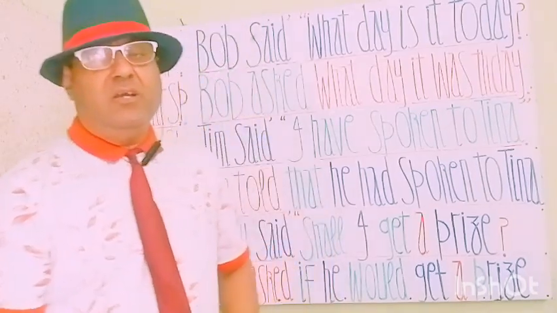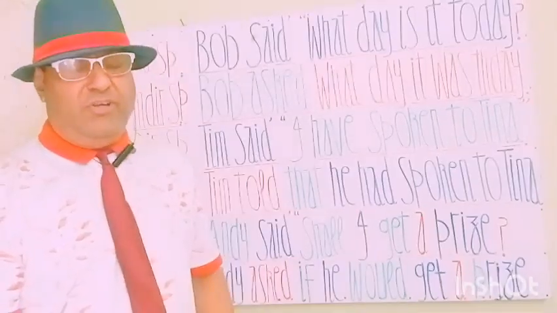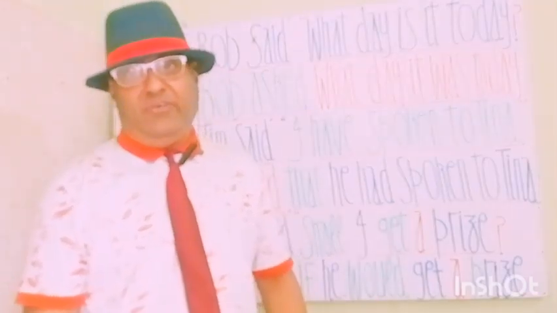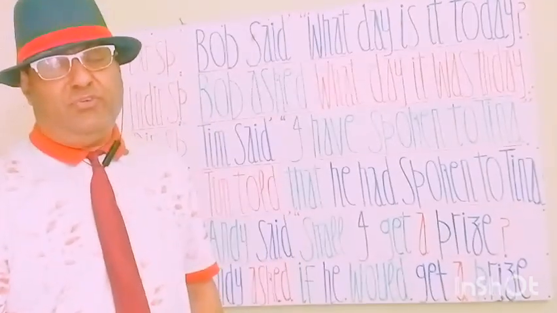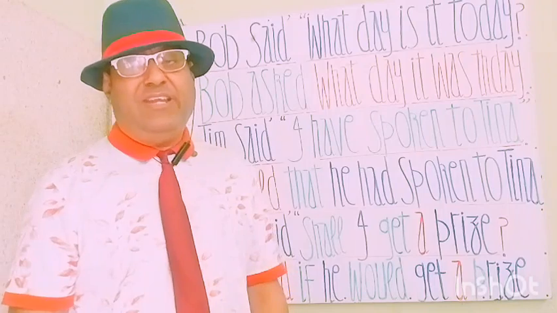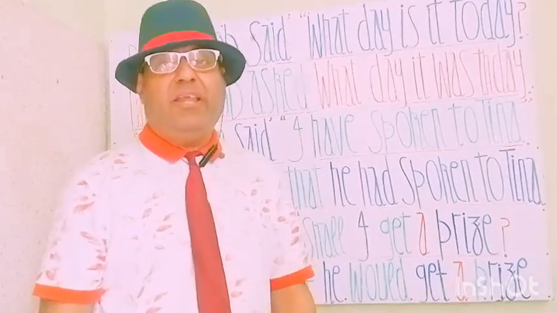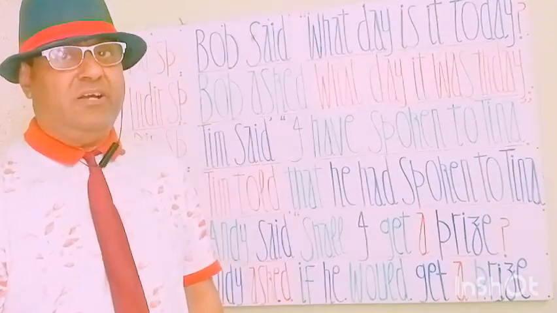First part is Tim said, Tim ने कहा, and inside the commas, my students see that Tim said, comma, and inverted comma starts. I have spoken to Tina, commas close, full stop. I have spoken to Tina. This is an affirmative statement. ये एक मुस्बत जुमला है. Tim said, Tim ने कहा, I have spoken to Tina. मैं टीना से बात कर चुका हूँ.